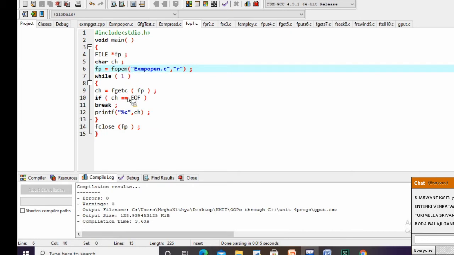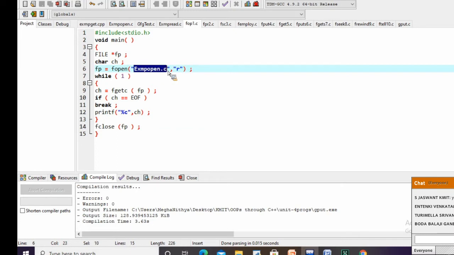I'm going to read character by character through the fgetc function, which is used to read character by character from the file. Till the end of the file it is going to read, and when it encounters the end of the file, it will break, and I'm printing those characters. See example open.c. This is my program.